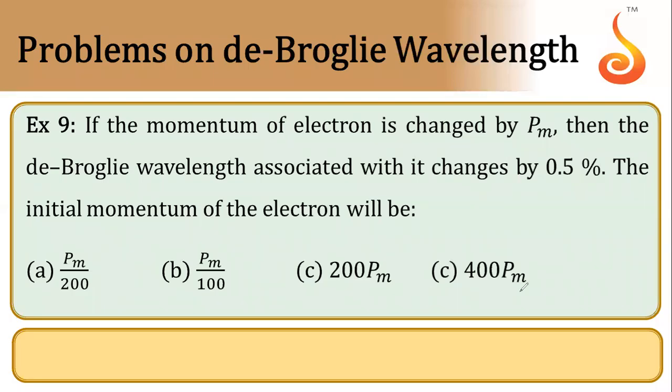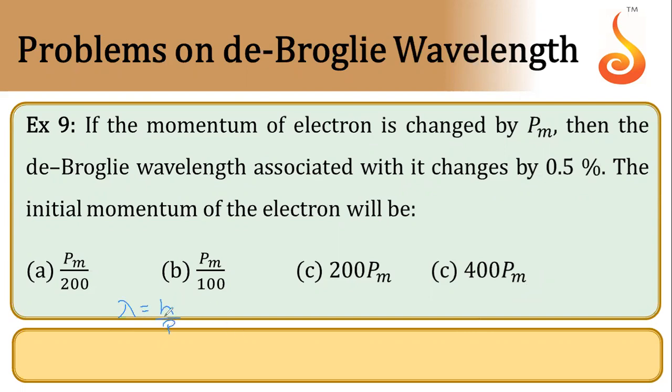Okay, this is example number 9. In this one, if the momentum of an electron is changed by pm, then the de Broglie wavelength associated with it changes by 0.5%. So what is the initial momentum of the electron? Okay, so we know this formula that wavelength is h by p.